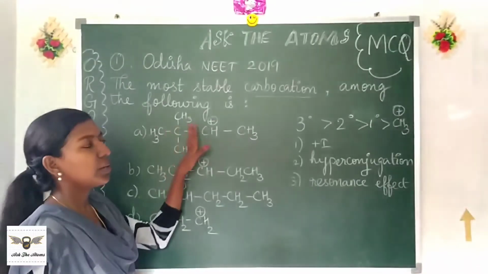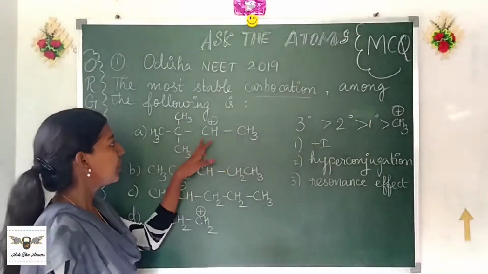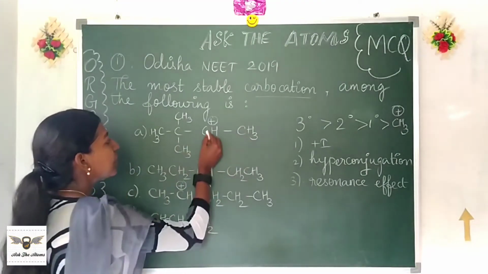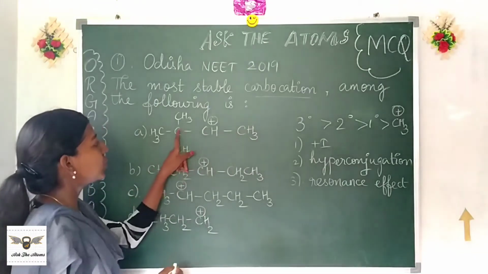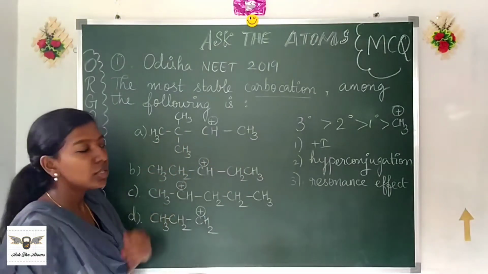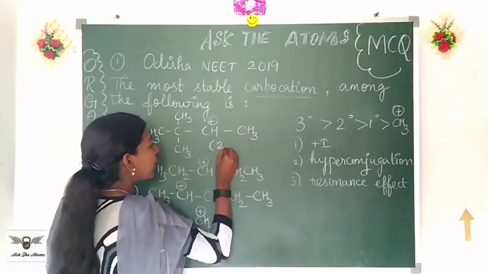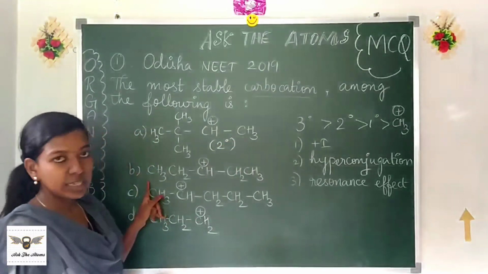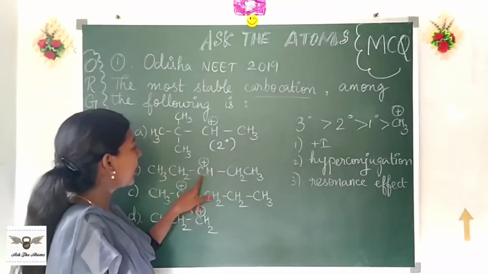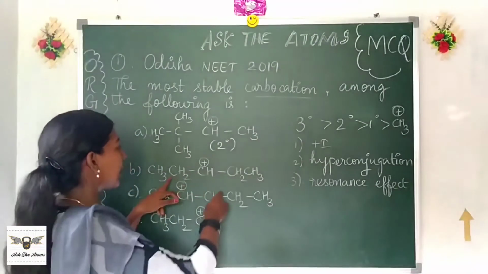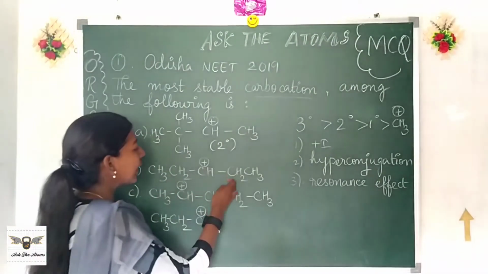Let's first try to find out the nature of the carbocation, primary, secondary or tertiary. Look at this particular carbocation. It is attached to two carbons on either side. So you can boldly say it is a secondary carbocation. Come to the second example. Here again this particular carbocation is attached to two other carbons. Again this is secondary.